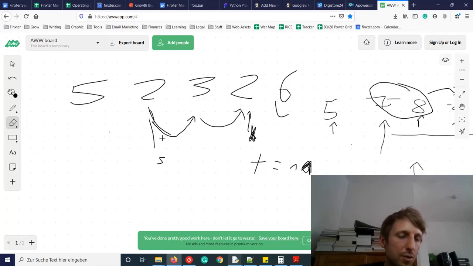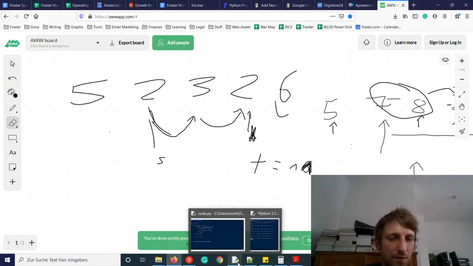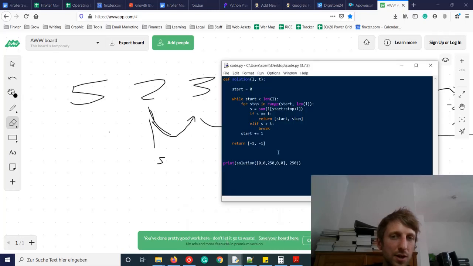Okay, so now we are with the start pointer here, and now we calculate the sum again of this subsequence. And if this sum is smaller than our target value, 12, then we will increase it by 1. This is the only way of making it larger at this point, starting with the start index. There's no other way. Okay, if it is larger, then it doesn't make sense to increase the stop pointer. So therefore we need to go one step further with the start pointer. So this is an alternative solution, and I find it much prettier, this solution actually.